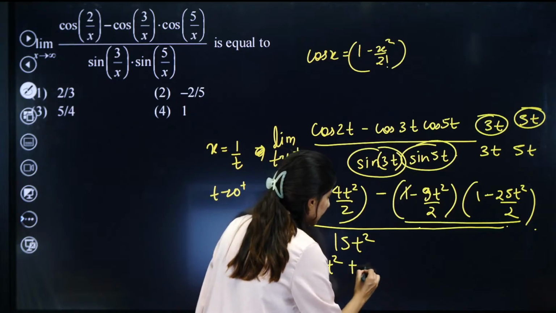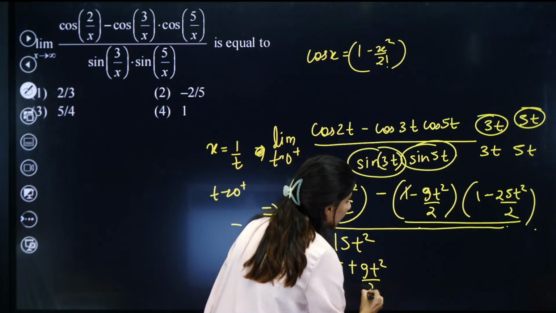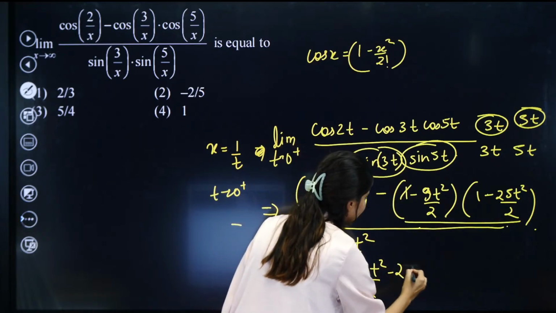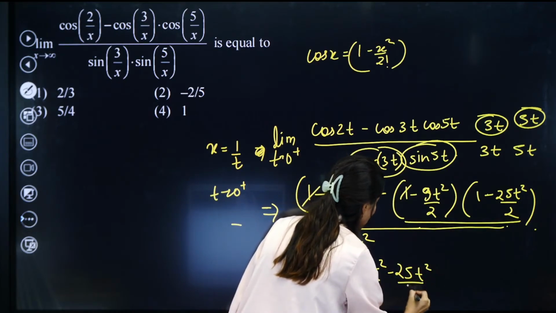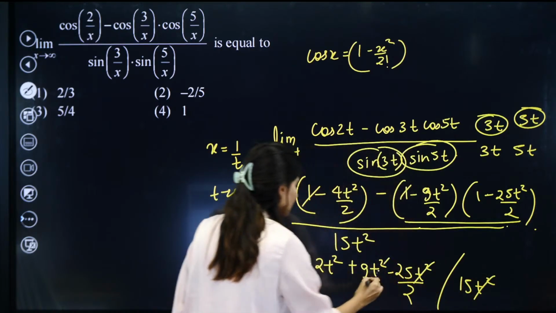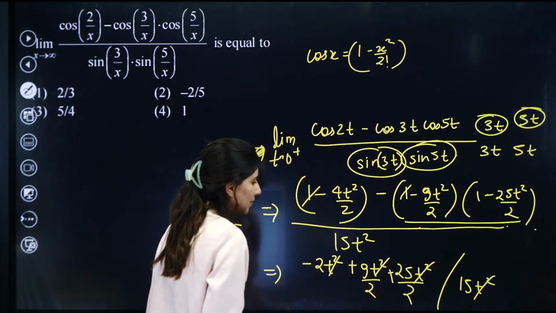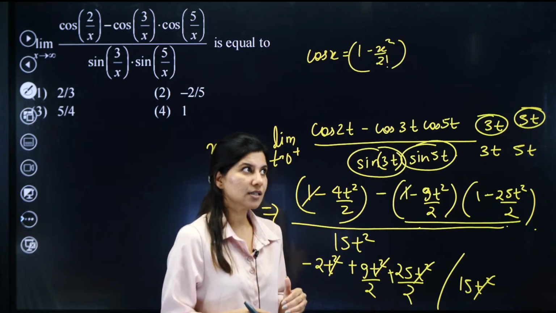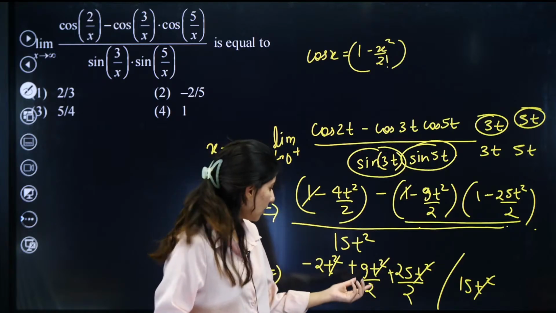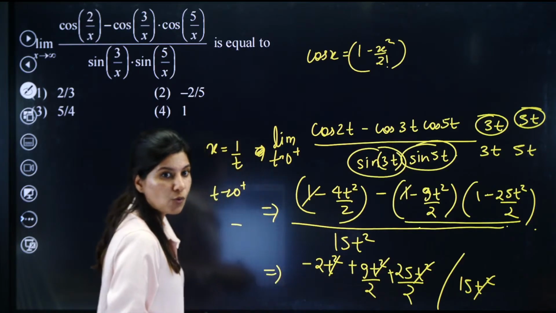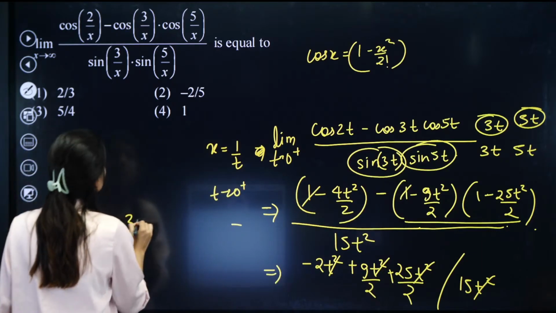So plus 9t square by 2 will be there. Minus 25 into 1, and minus is there, plus 25t square by 2. And over here 15t square. T square, t square, t square. So t square will be gone. So 9 plus 25 is 34. 34 minus 2 is 32. And 32 by 15.